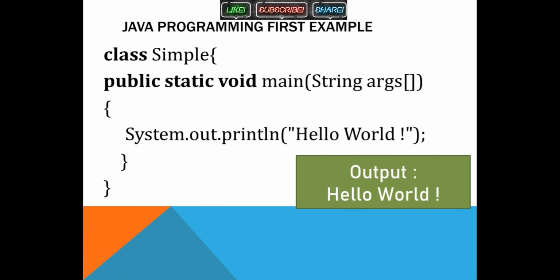We are going to see this in our next session. In the next video I'm going to explain the first simple Java program: how to install, how to code, and then how to run it. So this is the simple first program where you have class Simple. This is the name of the class where you have the public static void main. This is the starting point, the main method, which the JVM looks for and executes. System.out.println is for printing purposes. So this will be printed like this: hello world.